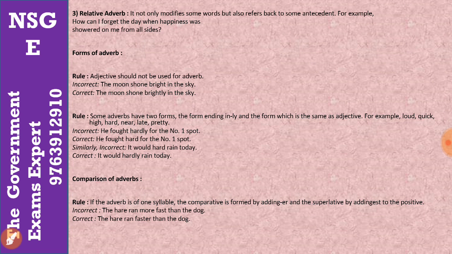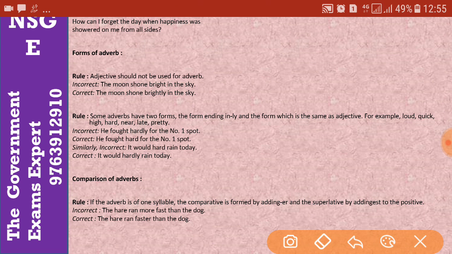So let's have a look at the forms of adverbs. What are the forms of adverbs? We need to check the rules first of all. Adjectives should not be used for adverbs. Adjectives shouldn't be used for adverbs. So let's have a look at an example. The moon shone bright in the sky. This is wrong. Why? Because adjectives shouldn't be used for adverbs.